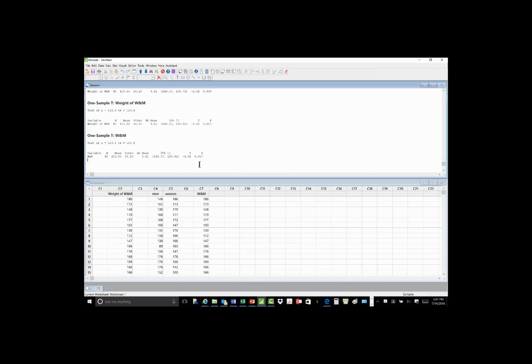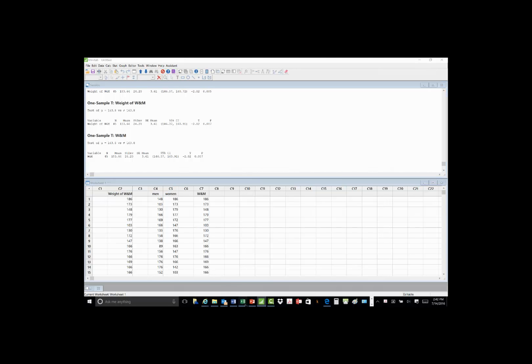What is the probability that, in fact, William and Mary is just like everybody else, and that I could get this particular value? Well, it's a tiny little value. So my assumption is it can't happen, or it happens so rarely that I have to believe that William and Mary is in fact different, significantly different. That's why we reserve that word.